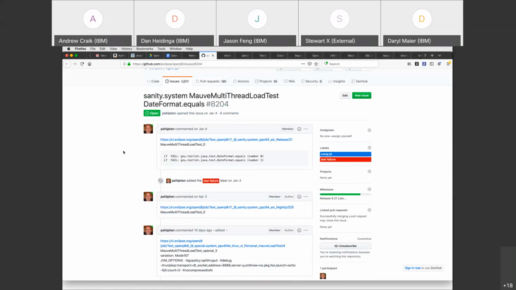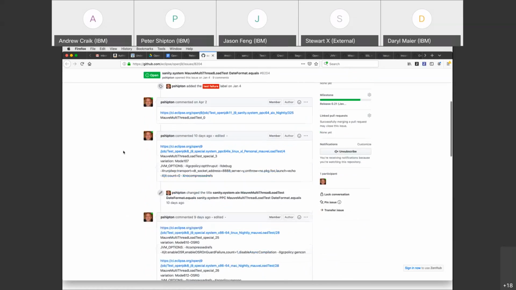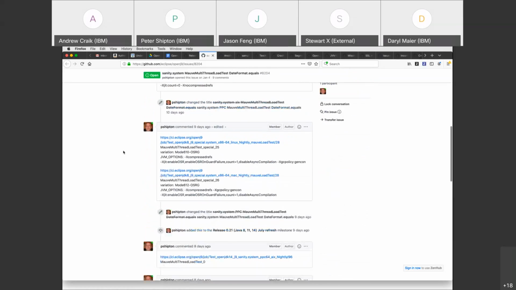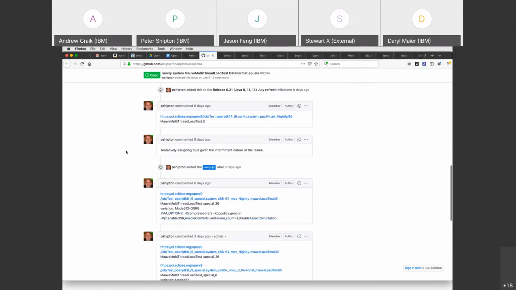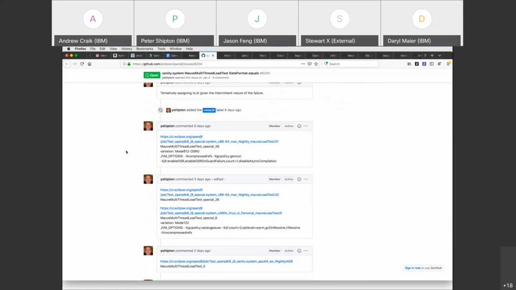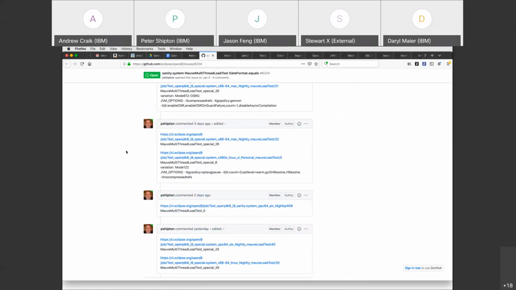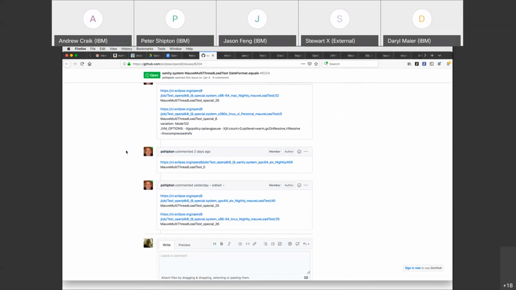Is it failing in any non-stress modes? Like the OSR and stuff are all stress modes, so. Yeah, it fails. I think if you look through the list of failures, some of them are no options, like the one 8 days ago. Because like the count 0 or the OSR, I agree we should look at, but those are unlikely to be hit in normal operation. I don't know if Jason has any cycles.